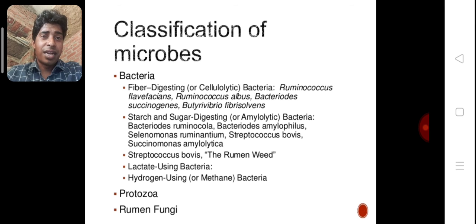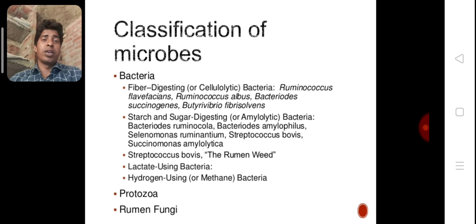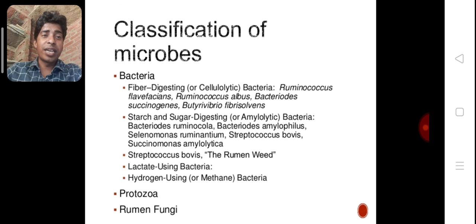All these bacteria digest starch and sugar. Dear student, you can remember all these bacteria. This is very important for us.